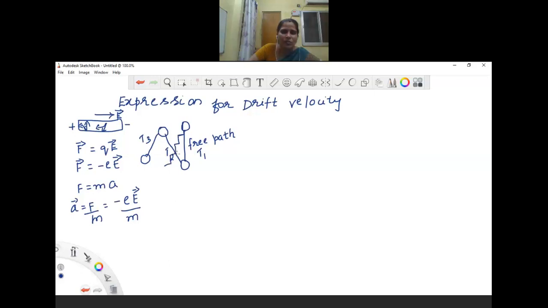So the path of the electron inside the conductor will be drifted like this, and similarly again from here it will be drifted like this.